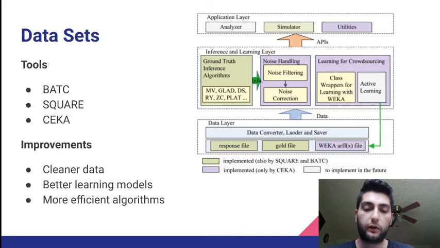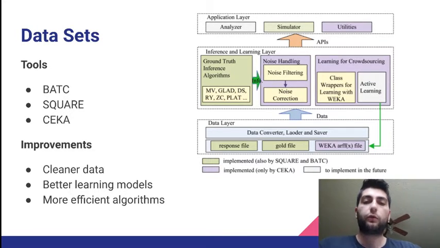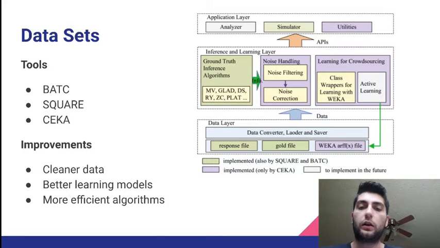Some key improvements I noted as I was reading this section were cleaner data, better learning models, and more efficient algorithms. But I think out of those three, the most important improvement would be having cleaner data, because no matter how efficient your algorithm is, if you don't have clean data, you're not going to get the results that you're looking for, and they're going to be skewed and not be as clean and clear as you want it to be.